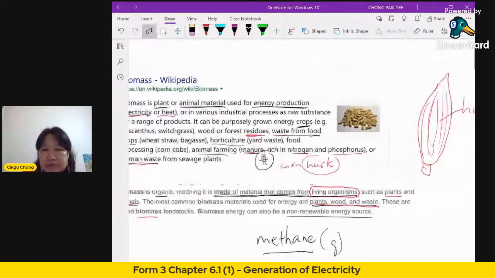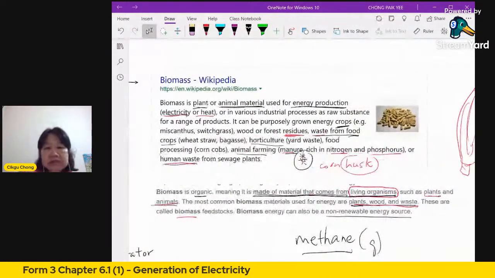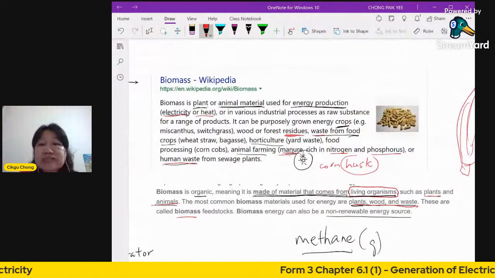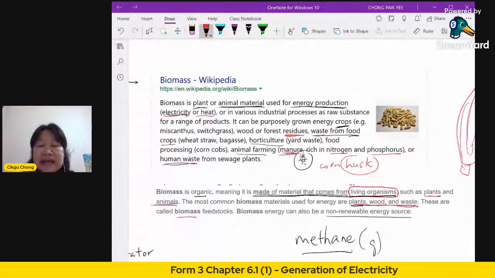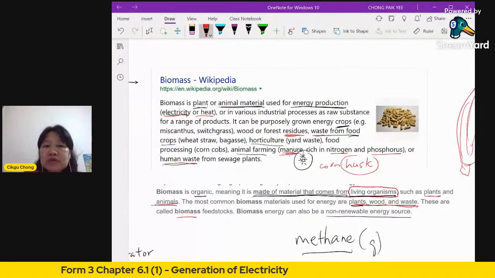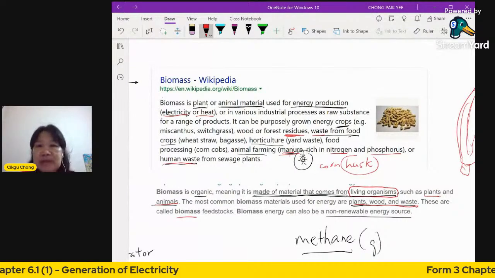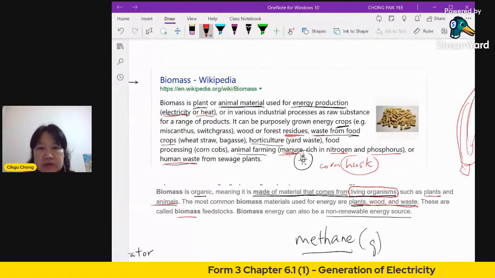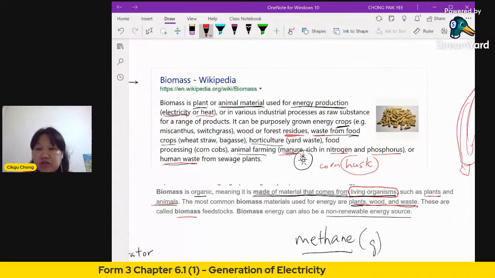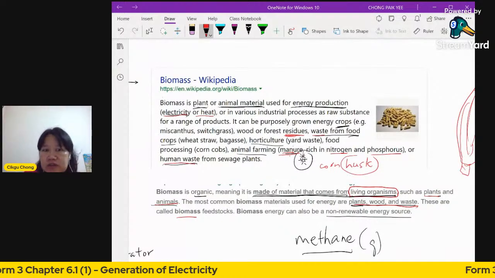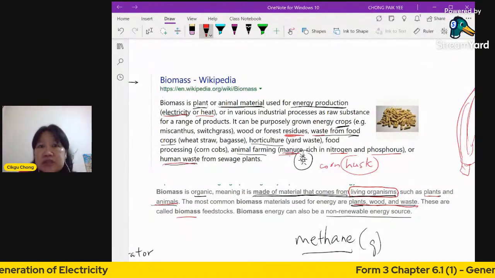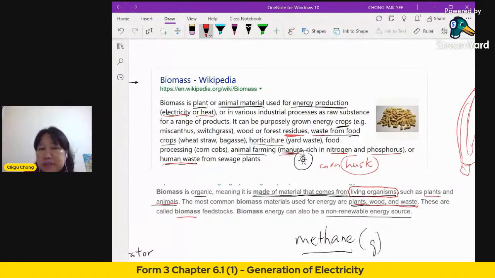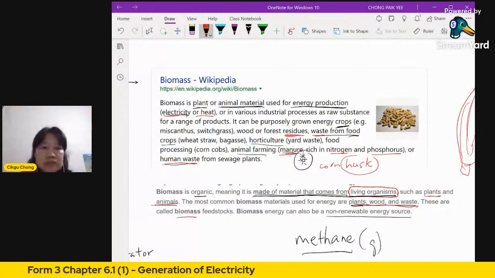It can be from animals. For example, manure is actually the waste. We call it the feces. Very crudely we say shit, but we don't say that, we say feces. In Mandarin you say 大便. And also you have the urine as well. Manure is rich in nitrogen and phosphorus. So when you convert that manure, you can actually get fertilizer. We can also use the biomass to be converted to get a kind of gas.